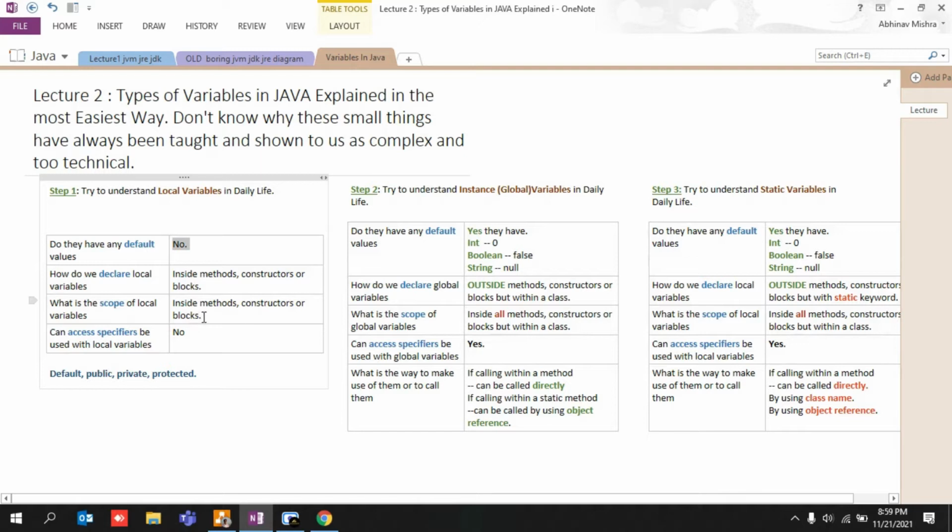What would be his scope? His scope would be very, very limited, and access specifiers cannot be used. But if you find a global variable, let's say your friend who can go to France, Germany, Italy, India, Russia, he can be found outside that particular villa, apartment, or anything. His scope would be more than this particular kind of stuff. Access specifiers can be used. This is the way of calling. Same with your professors or your scientists, they are the static variables.